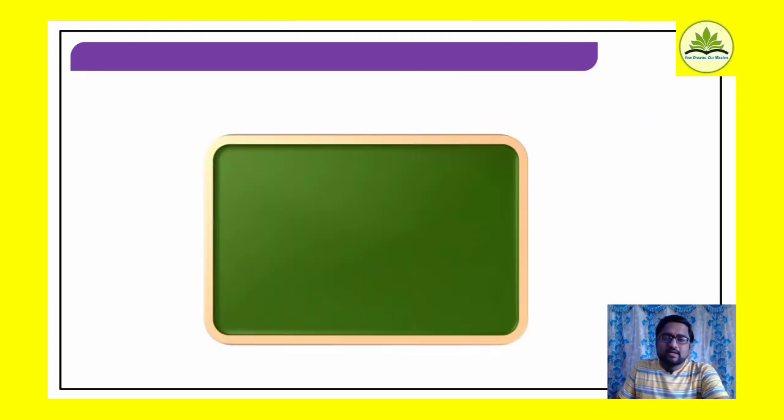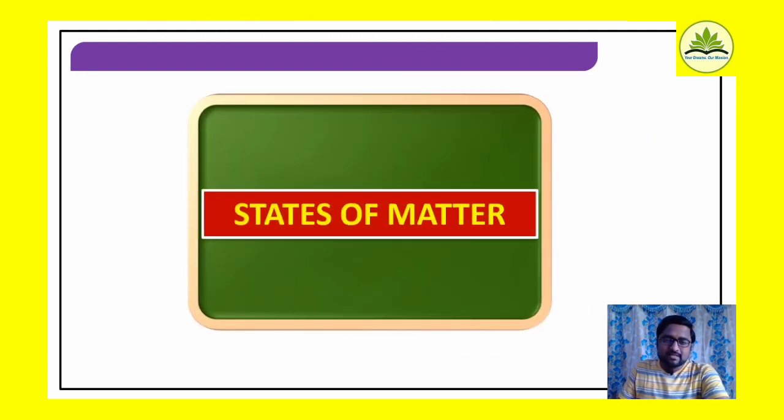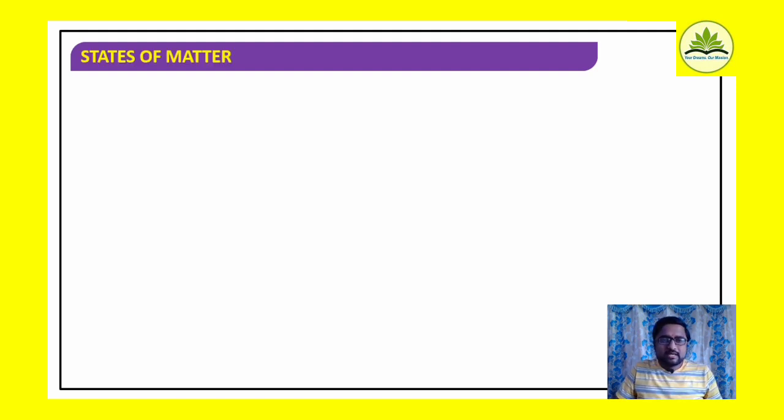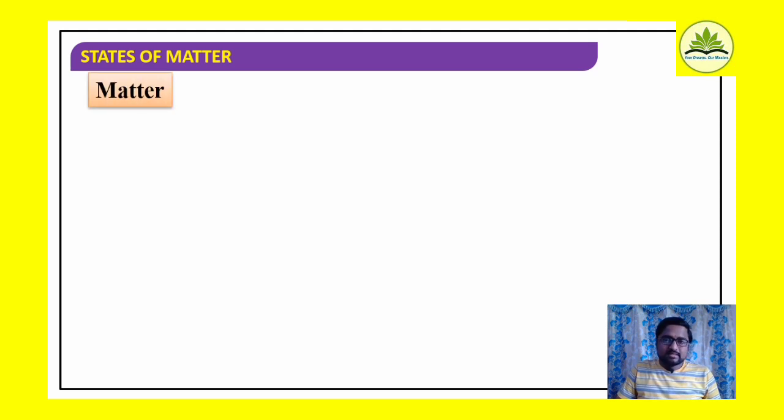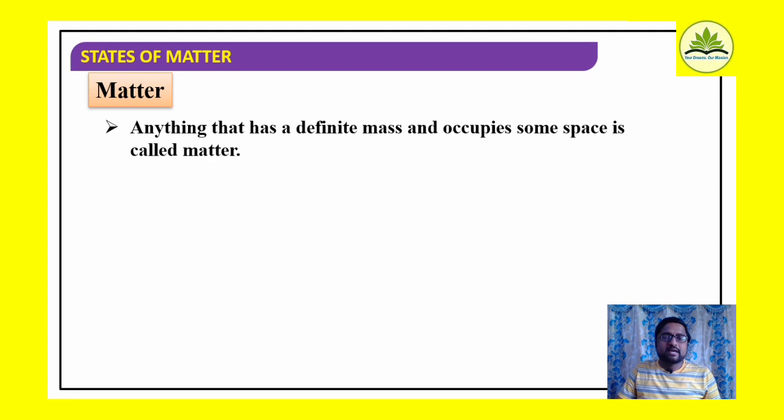I'm going to start a new chapter, that is class 1 science, states of matter. Here, when I look at the title, states of matter. Before going for different states of matter, we should be aware of what is meant by matter. We know that matter is anything that has a definite mass and occupies